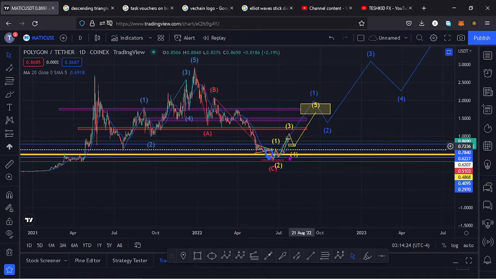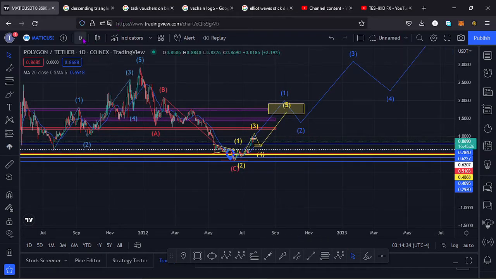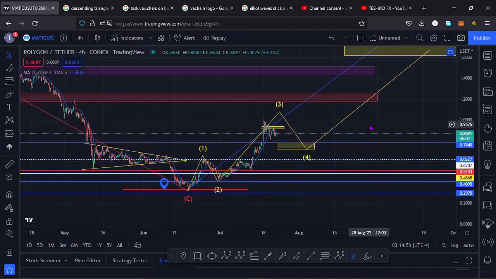In that wave 1 to the upper side, I also expect to see a fractal wave formation right here, which I believe has started to form, and now we are in a wave 3 to the upper side. So if I jump to the 4-hour chart so that we can see that better. Here on the 4-hour chart, you can see that from the moment we touched that low at around the $0.31 mark, we started seeing higher prices in this movement to the upper side in a wave 1, then saw a retracement in a wave 2, and now what is forming, I believe, is a wave 3,